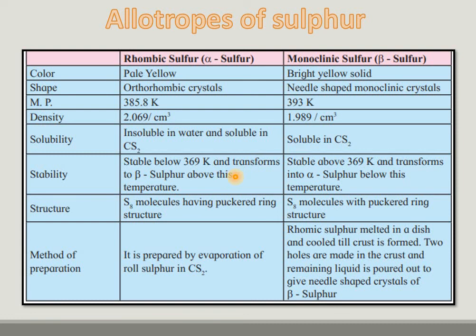Alpha sulfur is stable below 369 Kelvin and transformed into beta sulfur above this temperature. Beta sulfur is stable above 369 Kelvin and transformed into alpha sulfur below this temperature. Both are S8 molecules having puckered ring structures. Rhombic sulfur is prepared by the evaporation of roll sulfur in carbon disulfide. Monoclinic sulfur: rhombic sulfur is melted in a dish and cooled till a crust is formed. Two holes are made in the crust and the remaining liquid is poured out, leaving needle-shaped crystals of beta sulfur. This is how monoclinic sulfur is prepared.